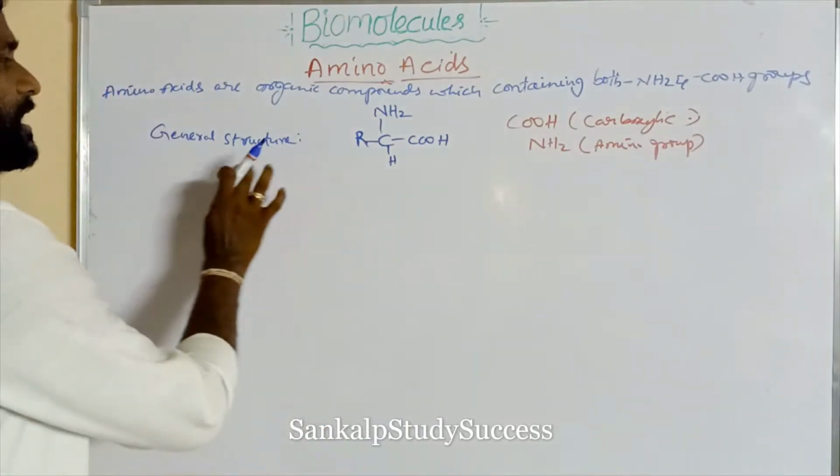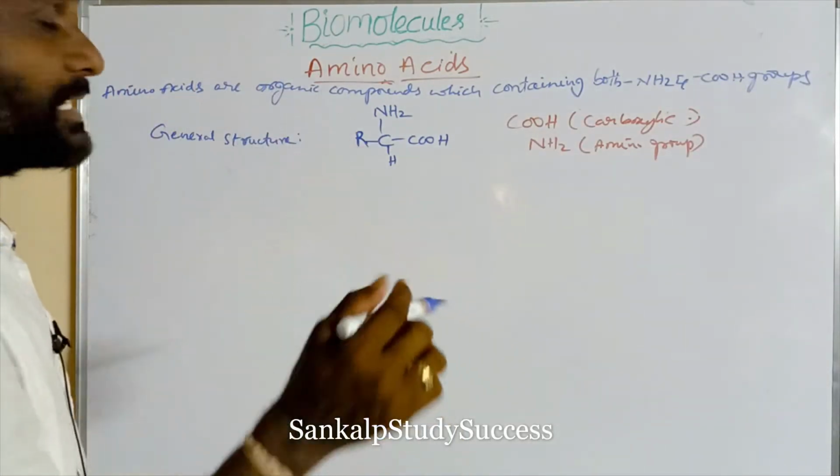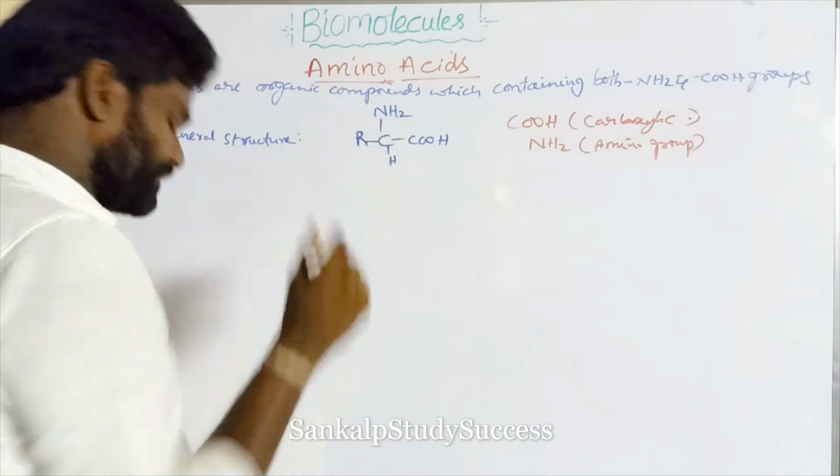So this is the general structure of amino acid. It contains NH2 and COOH groups.